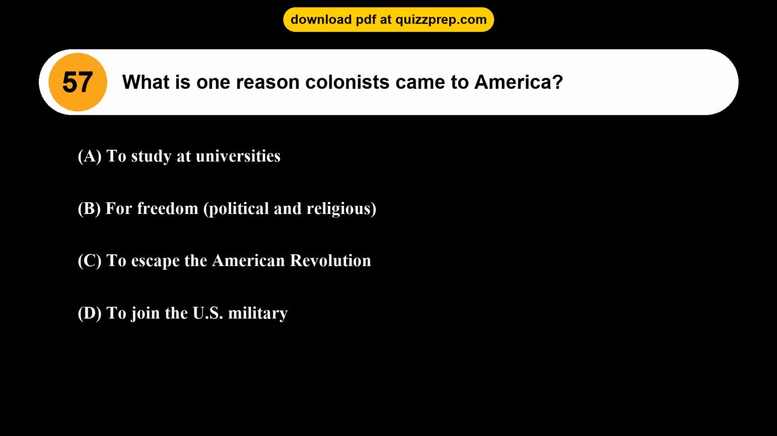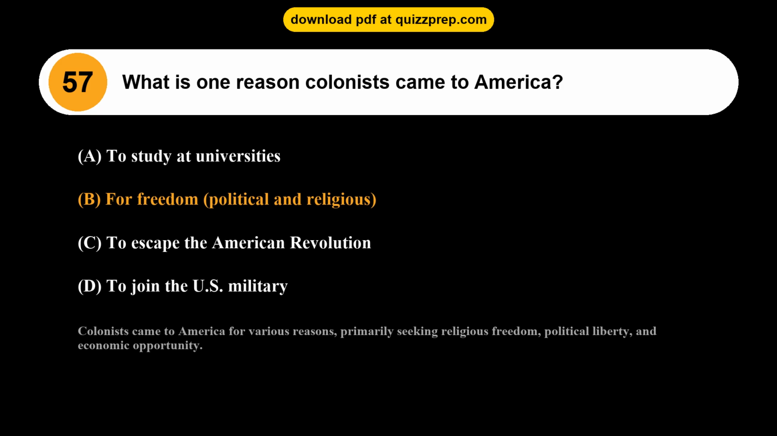Question 57. What is one reason colonists came to America? Option A, to study at universities. Option B, for freedom, political and religious. Option C, to escape the American Revolution. Option D, to join the U.S. military. The correct answer is option B, for freedom, political and religious. Colonists came to America for various reasons, primarily seeking religious freedom, political liberty, and economic opportunity.